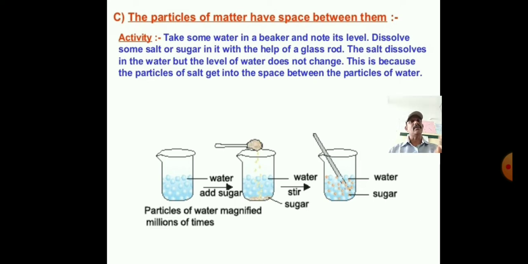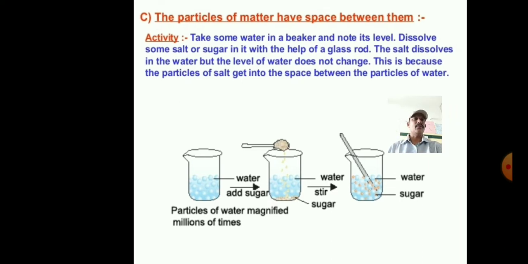Along with this activity, I will send one video also after the completion of these three physical natures. After completing this activity, you can do the same activity by using tea powder, coffee, lemonade or nimbu pani. So these are related to the same activity. We have understood the particles of salt or sugar get into the space between the particles of matter. So I think you may have understood this activity.